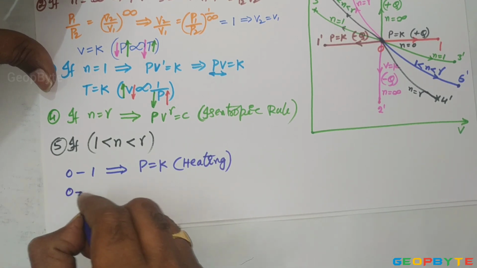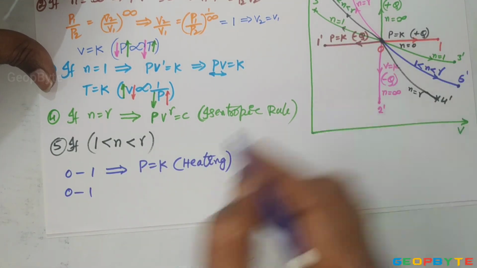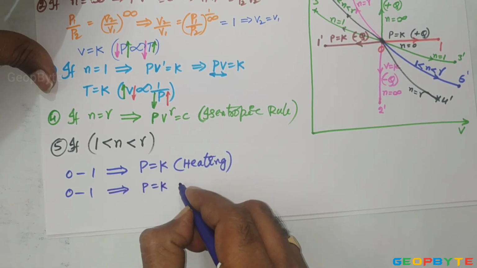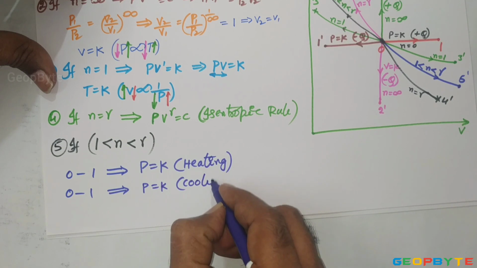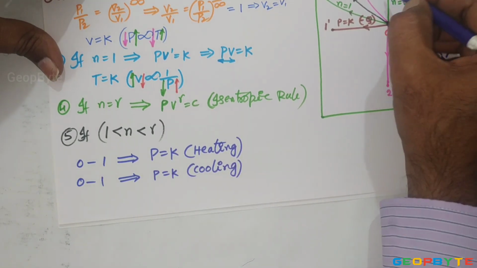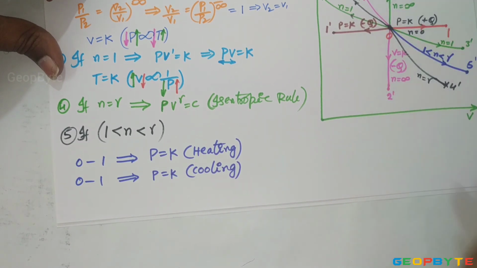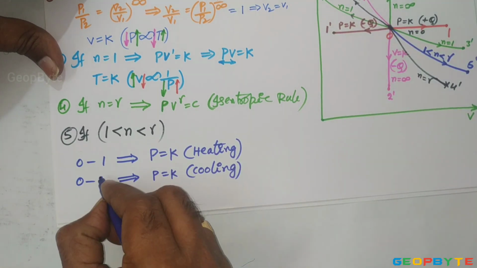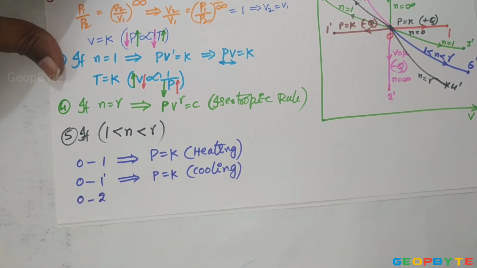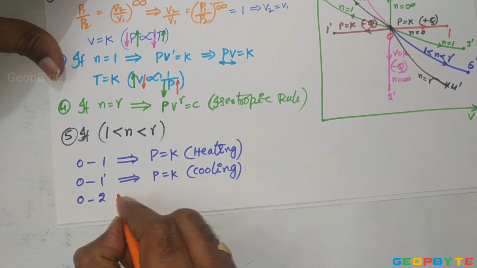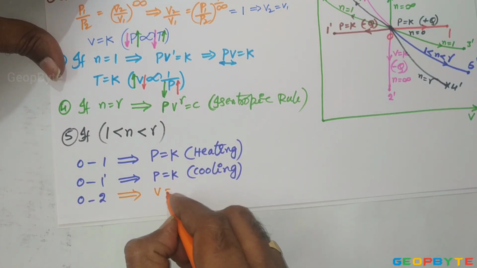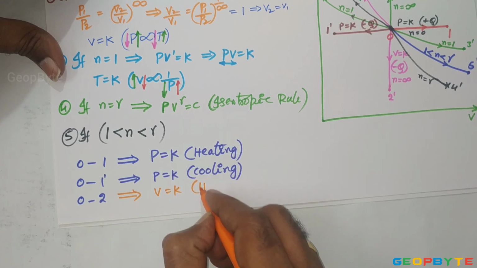Similarly, 0 to 1 dash is the constant pressure cooling process. 0 to 2 is the constant volume heating process.